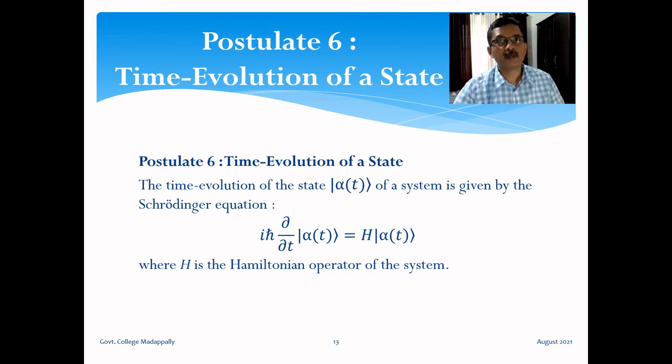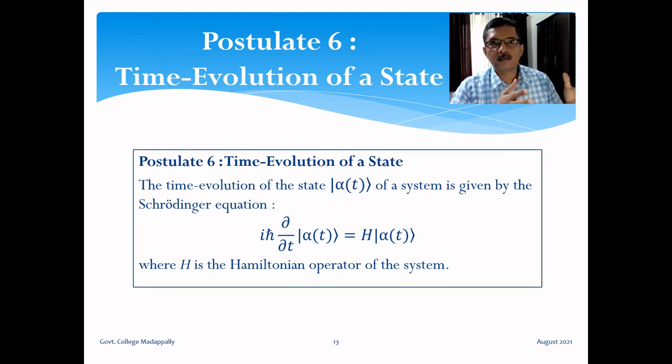The Schrodinger equation cannot be derived from any first principles. This is one of the postulates. So in our discussion on linear vector space so far, we have considered the first 5 postulates in different forms, but the sixth postulate, the time evolution of the state, we have not considered so far. This is the content of the next unit, quantum dynamics. All the 5 postulates that we have discussed in detail so far in this unit, plus this sixth postulate of the Schrodinger equation, constitute the essential basic postulates of quantum mechanics.